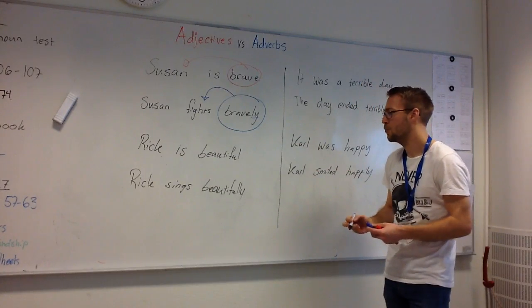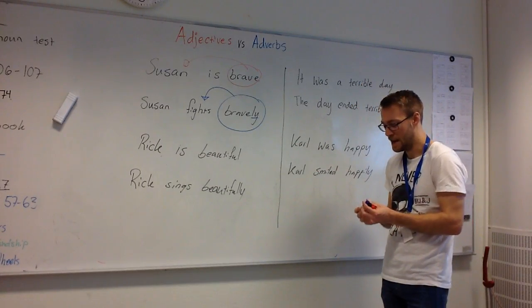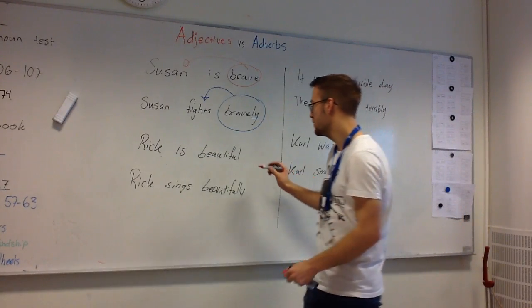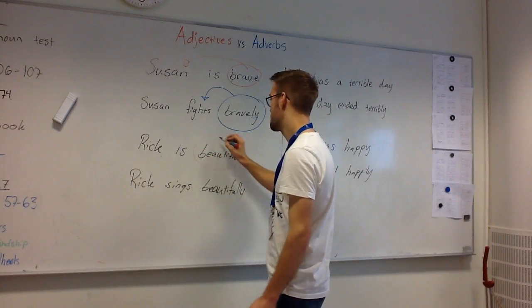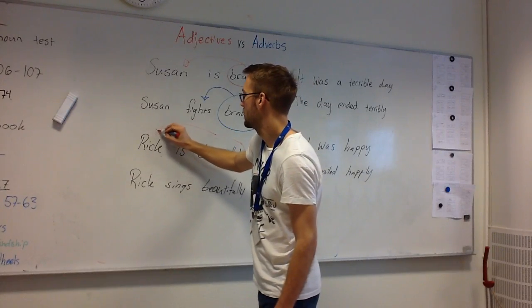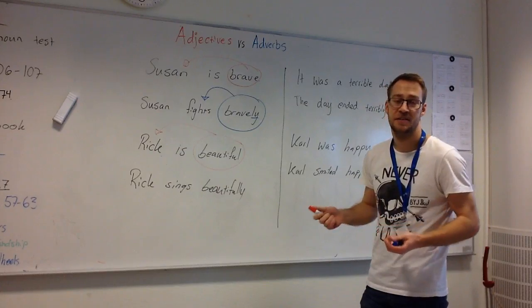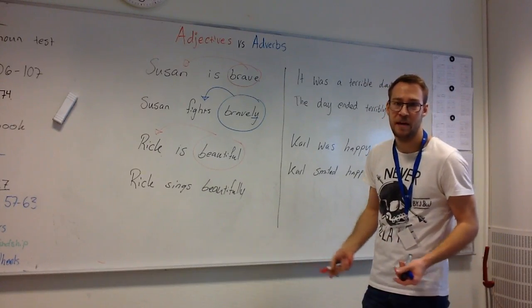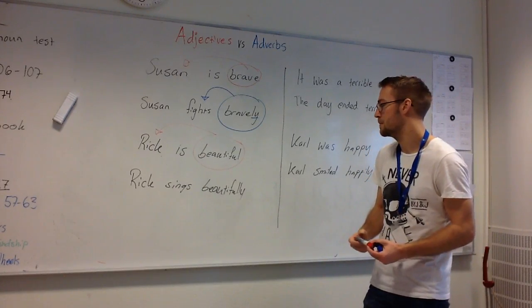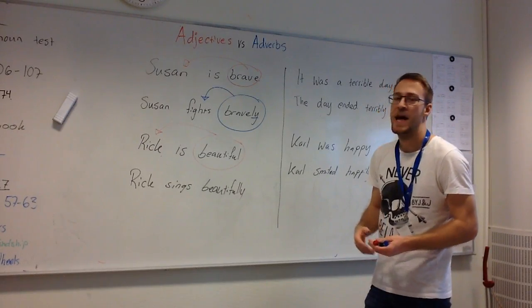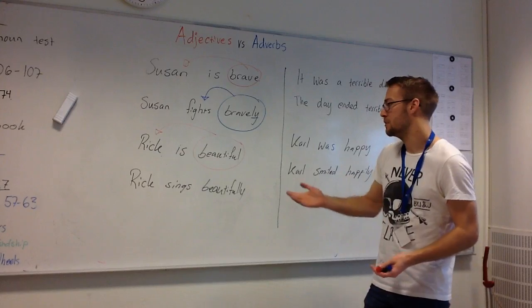Get another one. Rick is beautiful. And here, like in the previous example, beautiful describes Rick, a person in this case. We could exchange Rick for a thing. It doesn't have to be a living person, and it doesn't have to be a human. It could be an animal or an abstract thought, like a dream. A dream could be beautiful.